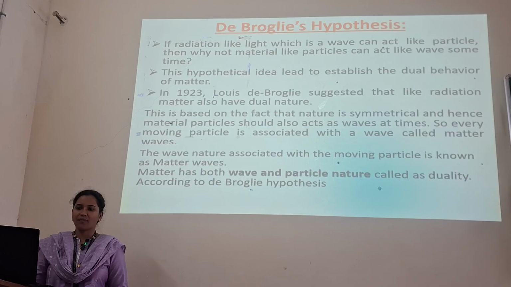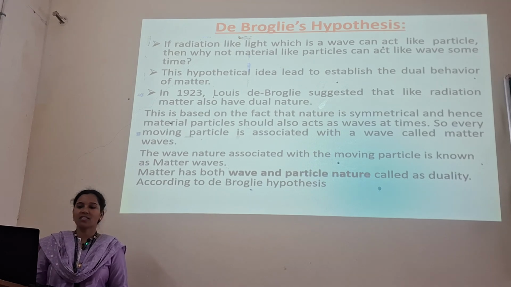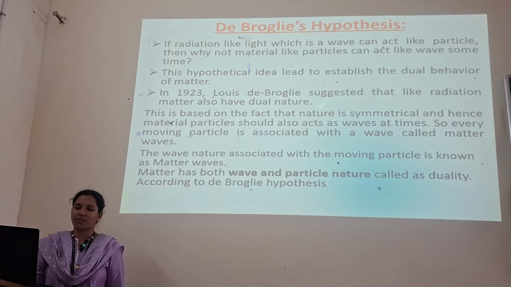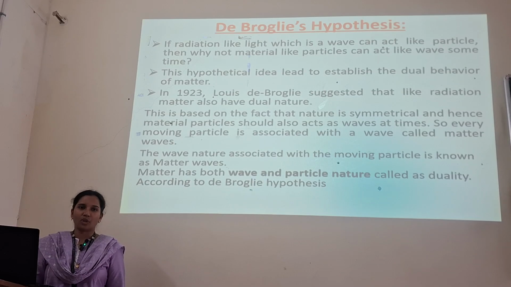De Broglie's hypothesis: if radiation like light, which is a wave, can act like a particle, then why not material particles act like a wave sometimes? This hypothetical idea made the scientist de Broglie suggest, in 1923, that matter also has dual nature. This is based on the fact that nature is symmetrical, and hence material particles should also act as waves at times. So every moving particle is associated with a wave called a matter wave. The wave nature associated with a moving particle is known as a matter wave. Matter waves have both particle and wave nature, called duality.